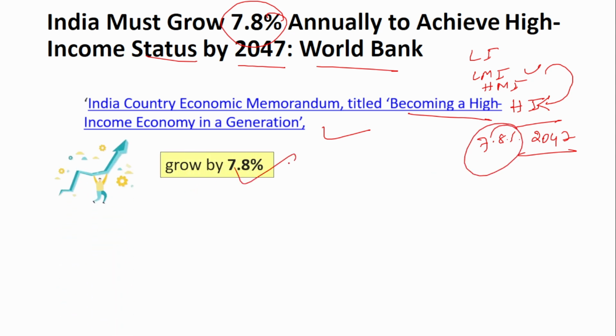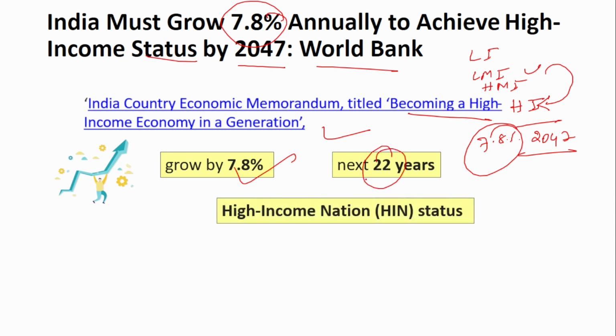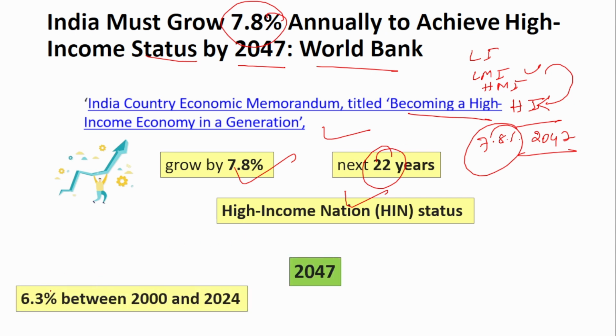So if we grow by 7.8% annually for the next 22 years, then we can attain high income nation status by 2047. The previous growth rate was around 6.3% between 2000 and 2024. So 6.3% is a good growth rate, and since we could achieve this, it is not very difficult to achieve.